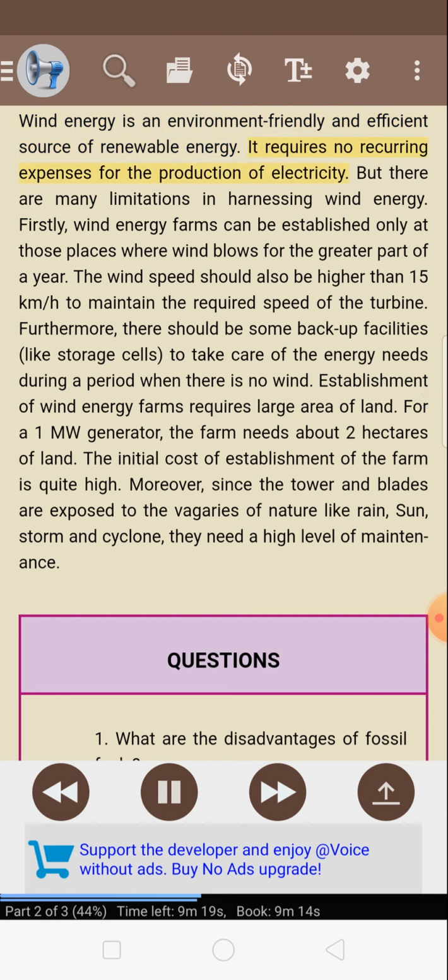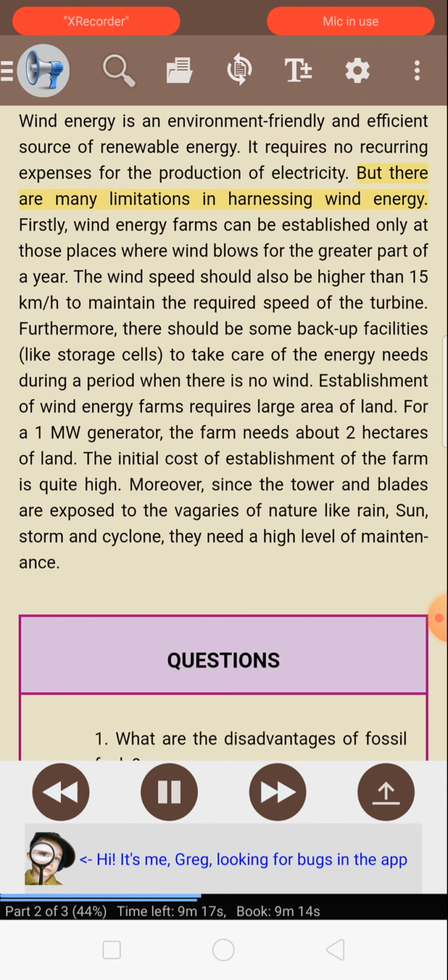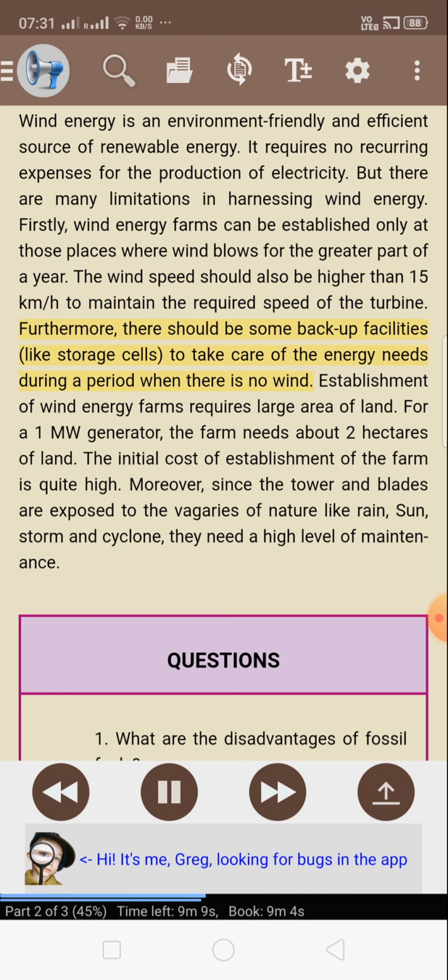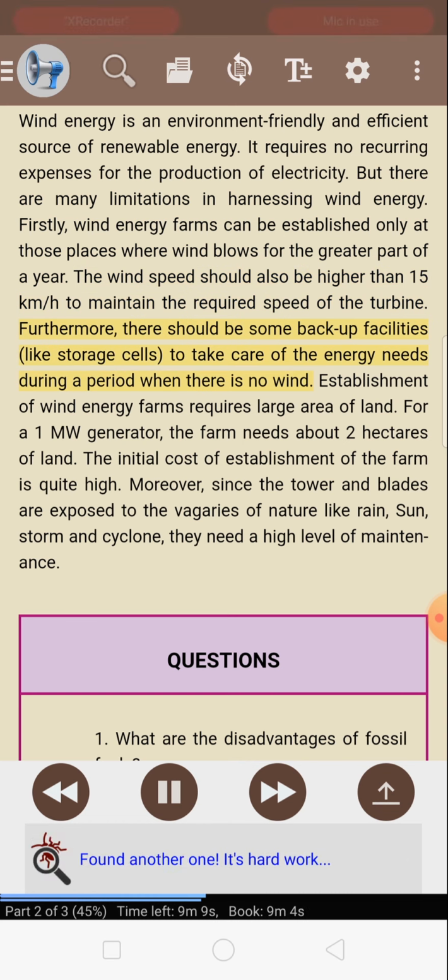It requires no recurring expenses for the production of electricity. But there are many limitations in harnessing wind energy. Firstly, wind energy farms can be established only at those places where wind blows for the greater part of a year. The wind speed should also be higher than 15 kilometers per hour to maintain the required speed of the turbine. Furthermore, there should be some backup facilities like storage cells to take care of the energy needs during a period when there is no wind.